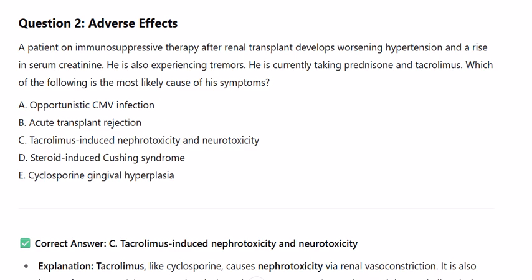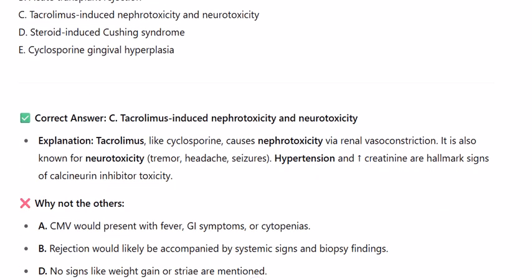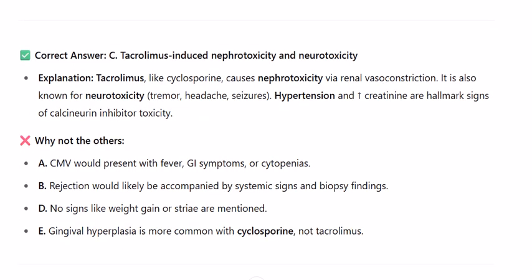Tacrolimus-induced nephrotoxicity and neurotoxicity. Explanation: Tacrolimus, like cyclosporine, causes nephrotoxicity via renal vasoconstriction. It is also known for neurotoxicity: tremor, headache, seizures. Hypertension and elevated creatinine are hallmark signs of calcineurin inhibitor toxicity.